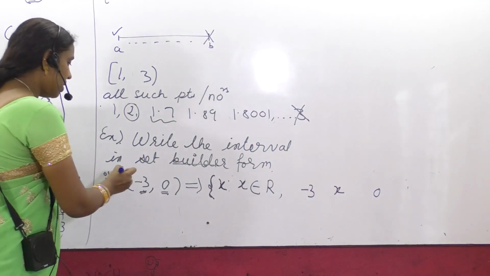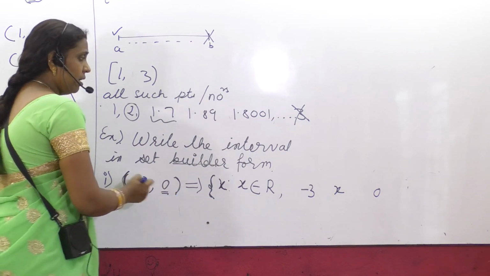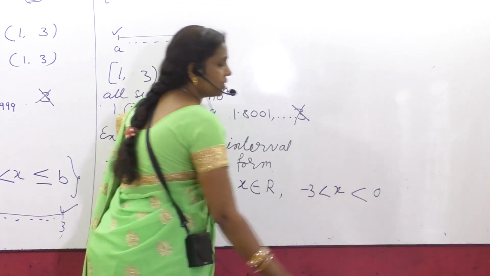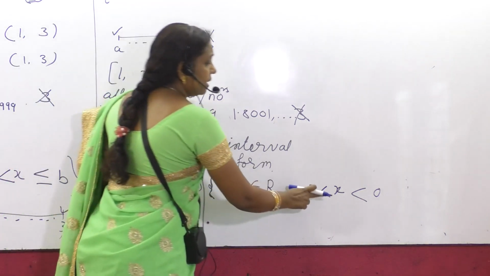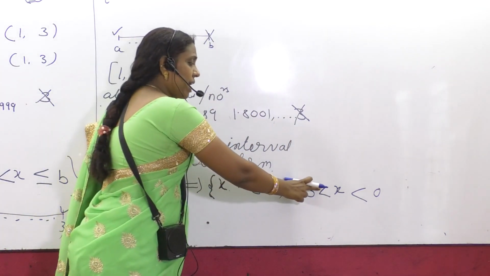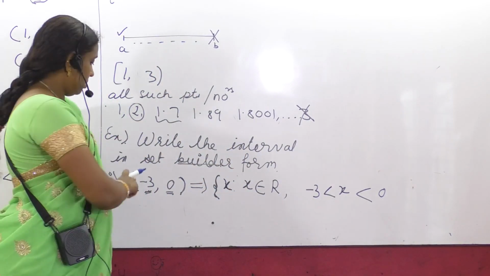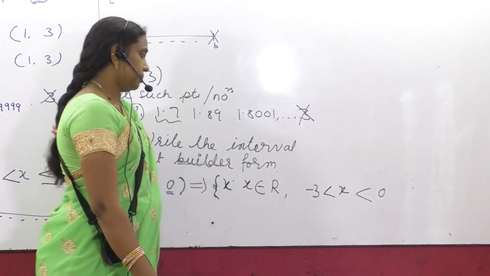Because this is open, it should be only relation. Open means only relation. Closed means inequality and equality both will appear. Open means only inequality.